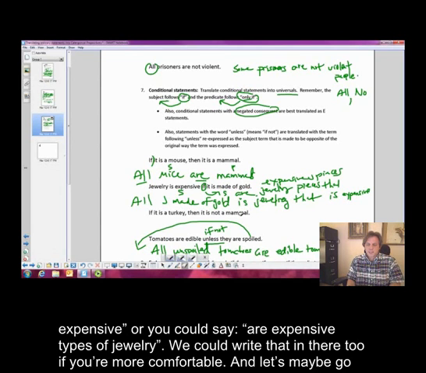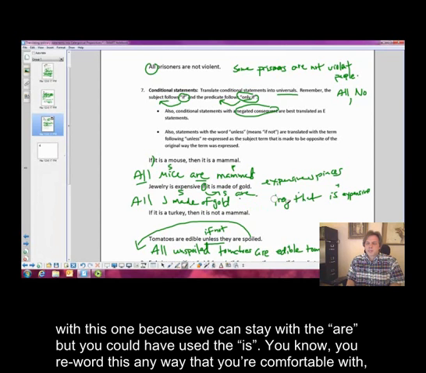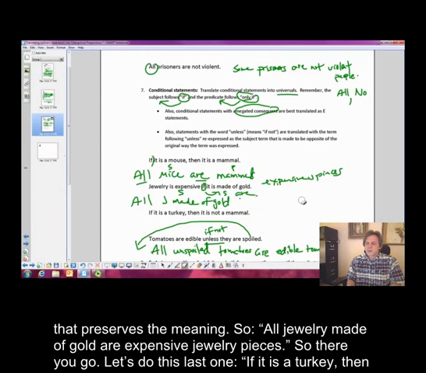Let me erase that to clean that up here. Okay, and let's maybe go with this one because we can stay with the are, but you could have used the is. You know, you reword this any way that you're comfortable with that preserves the meaning. So all jewelry made of gold are expensive jewelry pieces. Okay, let's get that there. Expensive jewelry pieces. Okay, so there you go.